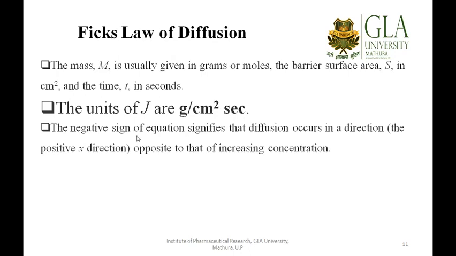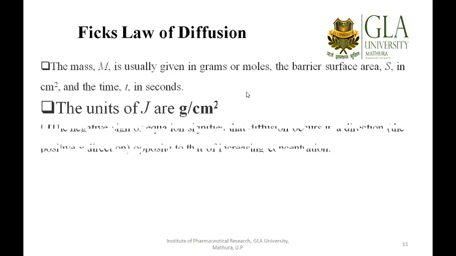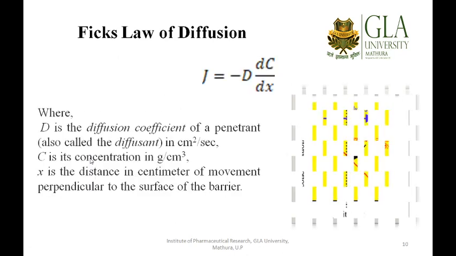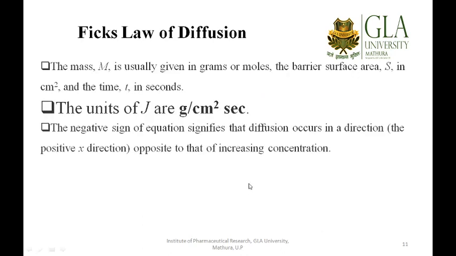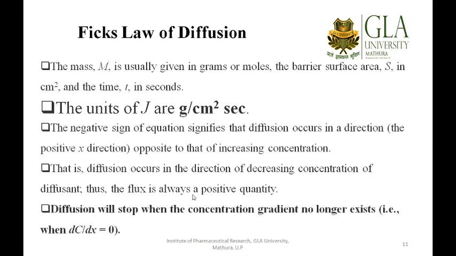So the negative sign, what does it tell? Let me just show you quickly, as I told you. This negative sign tells us that the diffusion occurs in the positive x direction. You can see in this diagram, yes, it is in the positive x direction. So diffusion occurs in the direction of decreasing concentration of diffusant, which shows that the drug is releasing out from the system. Thus, the flux is always a positive quantity. Flux will always be positive. It will never be negative.